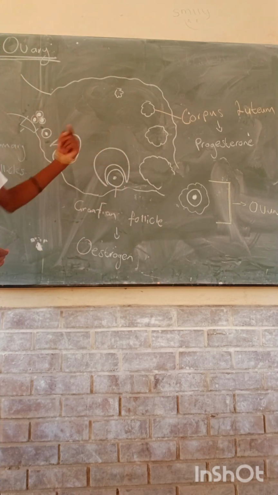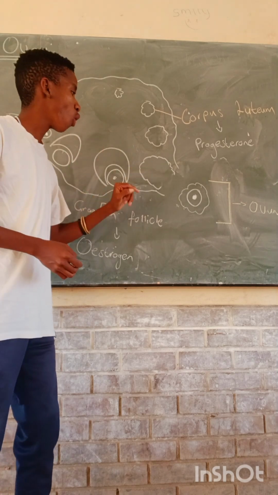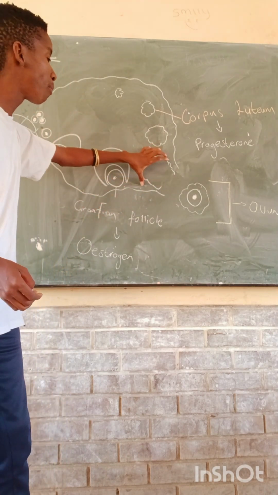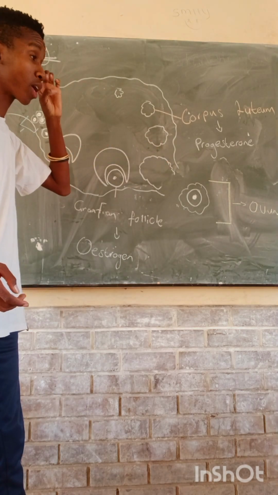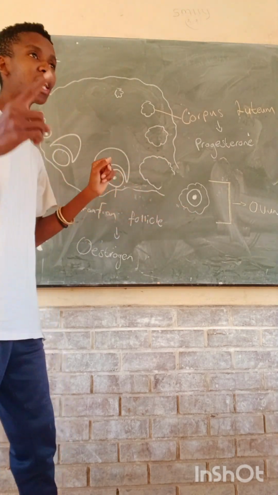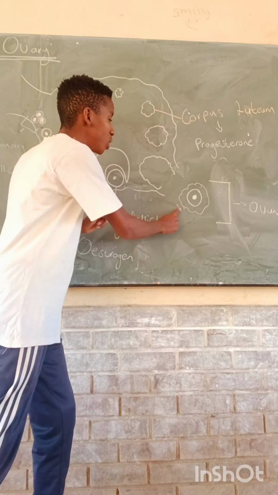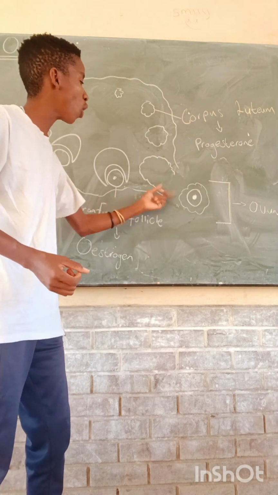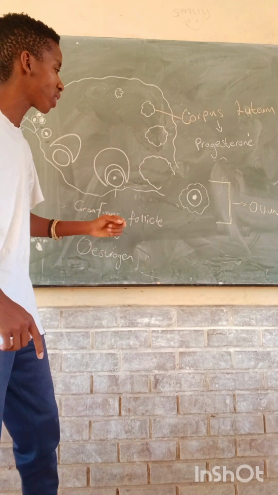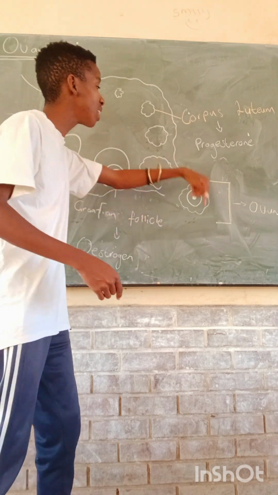Then as it goes further, the egg, or the ovum, is released from this pocket. We can call it a pocket for now. It is released from this pocket. As it is released, there is a process which happens in between here. The process is called ovulation. Ovulation is the process which is responsible for the release of what? Of the ovum. Then the ovum is released outside what?